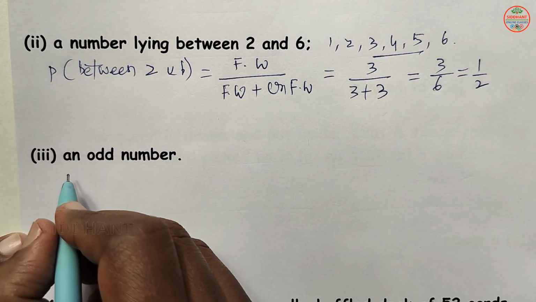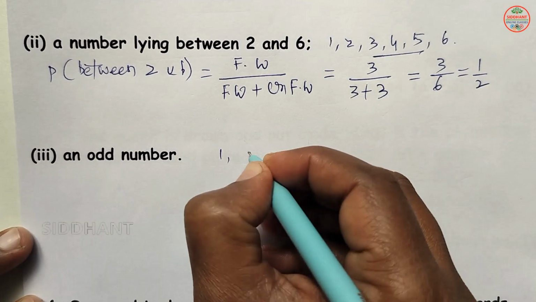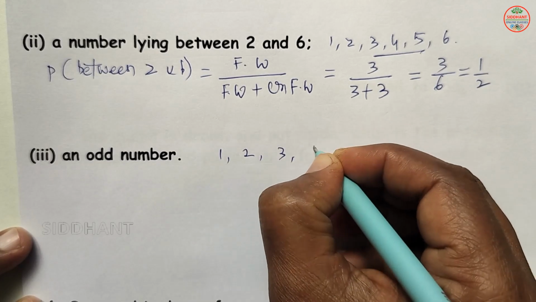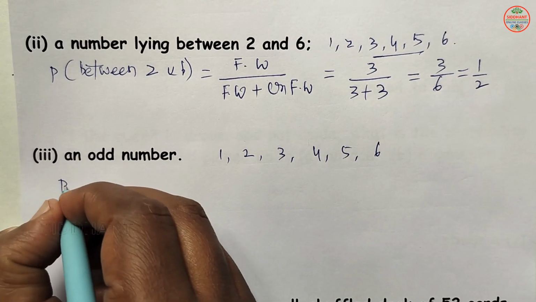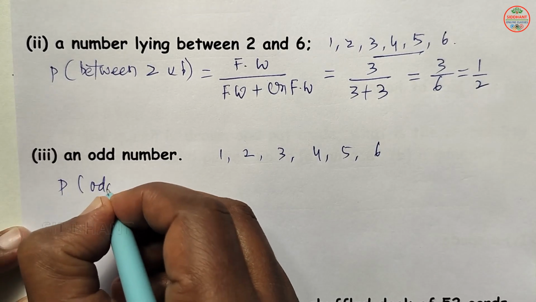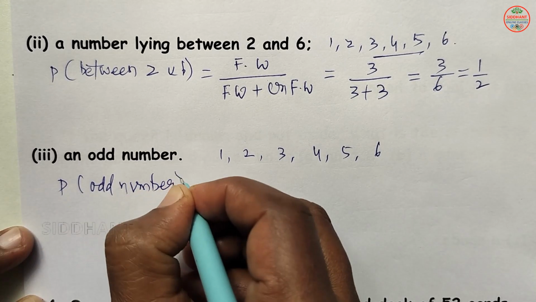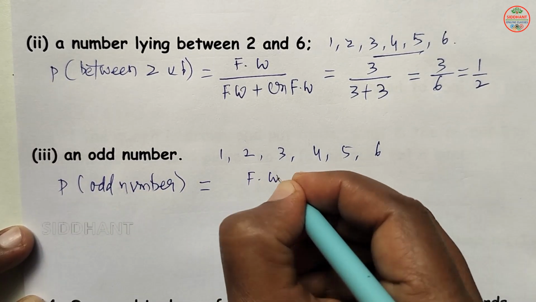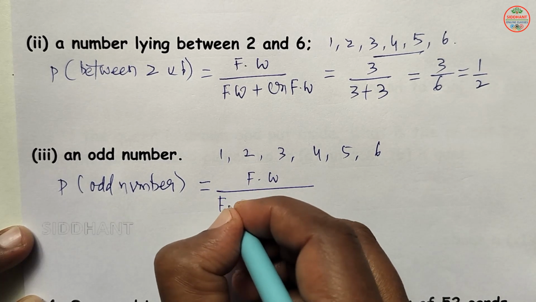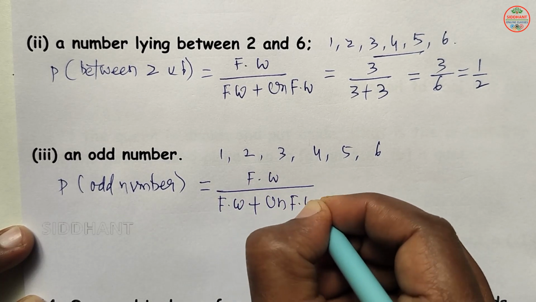Next, third, the probability of getting an odd number. So odd number, when you are going to say 1, 2, 3, 4, 5, 6. So P of odd number will be favorable ways by favorable ways plus unfavorable ways.